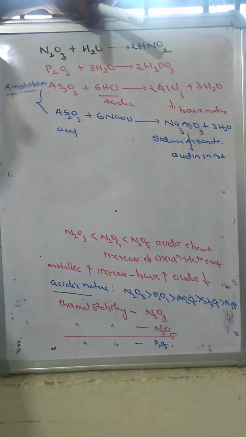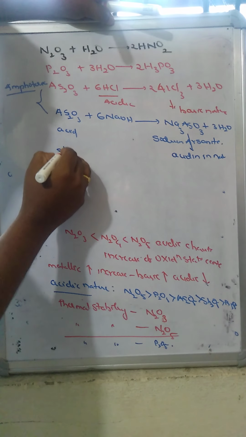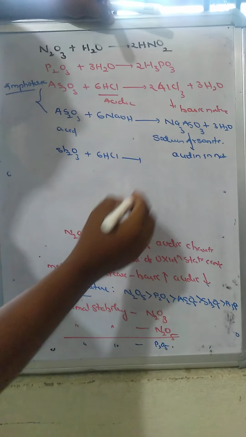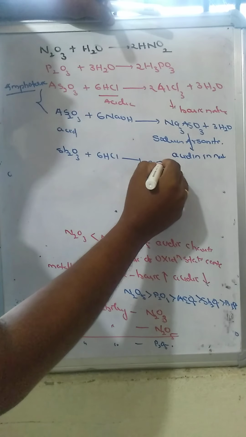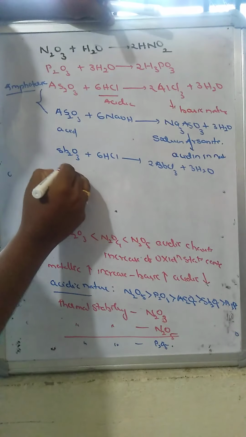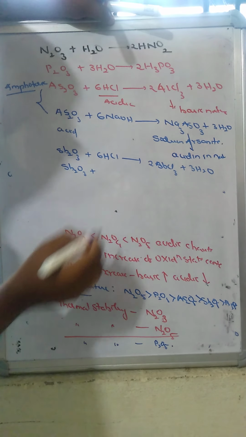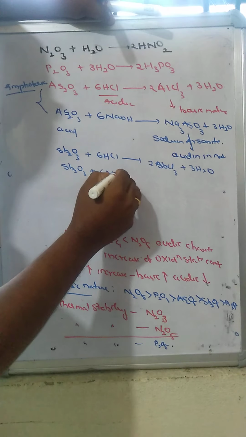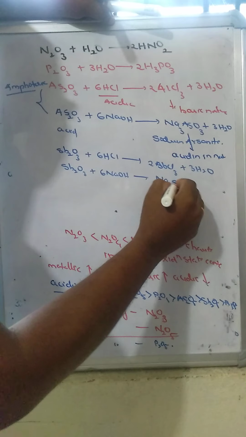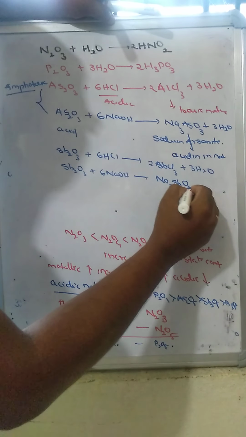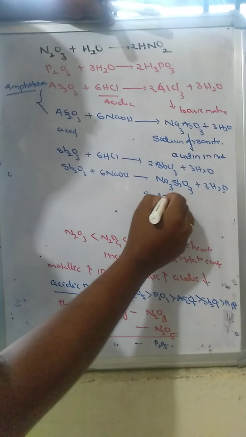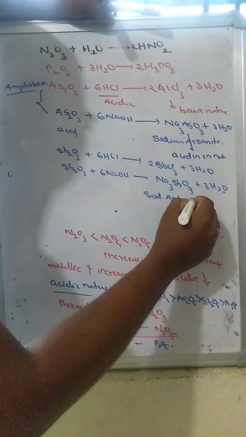Now, in a similar way to arsenic, antimony trioxide also reacts with hydrochloric acid to be converted into 2 moles of antimony chloride and 3 moles of water. Now the same antimony oxide, when dissolved in 6 moles of base, is converted into sodium antimonate, and there are 3 moles of H2O. So we call this sodium antimonate.